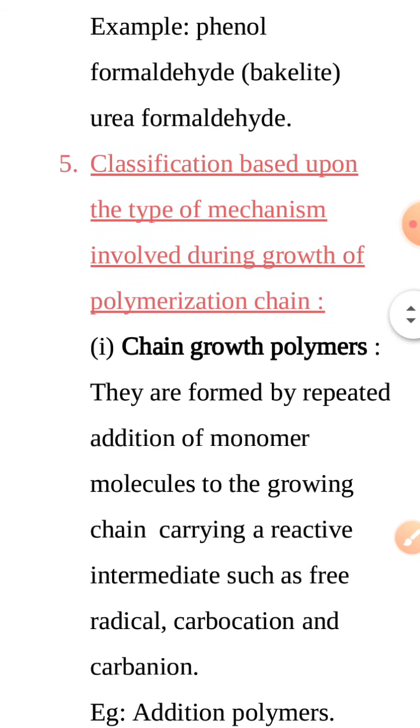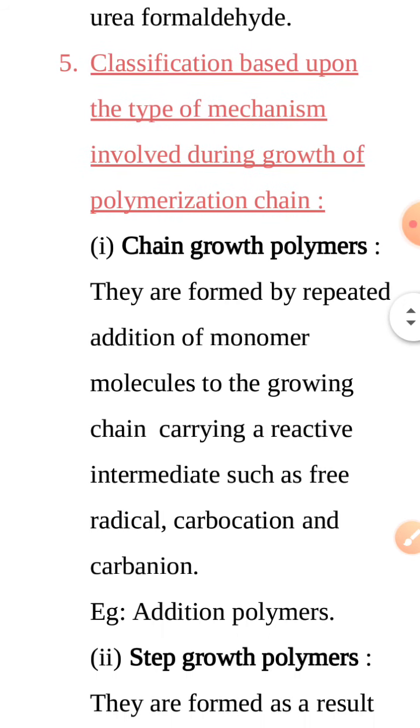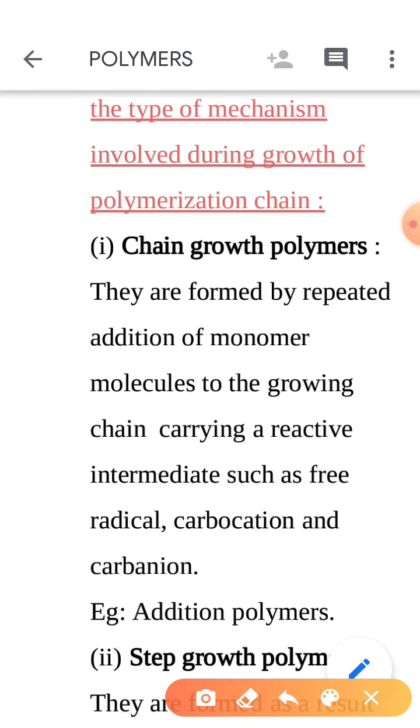And the last one is classification based on the type of mechanism. First one is chain growth polymers. Chain growth polymers are formed by the repeated addition of monomer molecules, such as through the free radical mechanism or carbocation or carbanion. Basically, the free radical mechanism is followed in this.